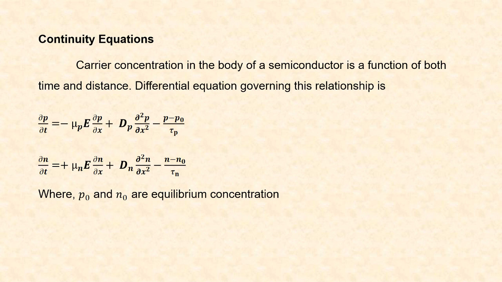Here p naught and n naught are the equilibrium concentration of holes and electrons. Mu p and mu n are the mobility of holes and electrons. Dp and Dn are the diffusion constants of holes and electrons.